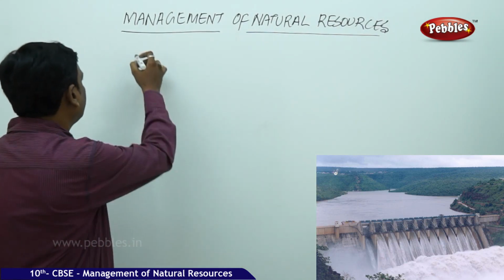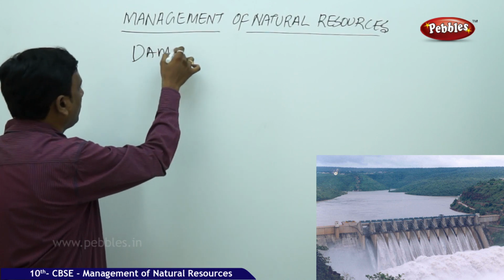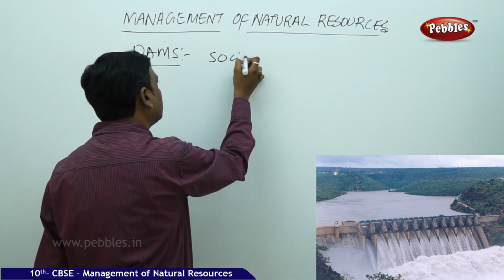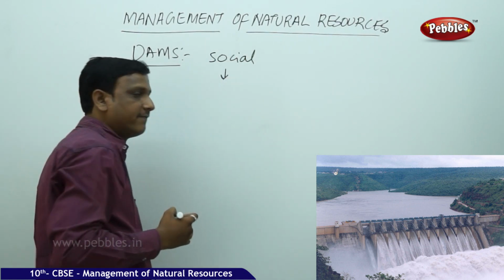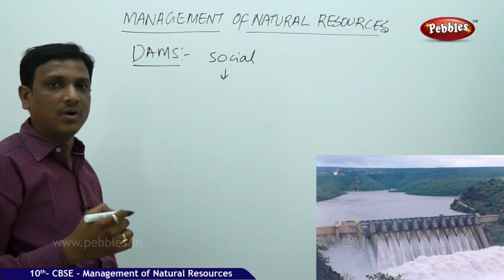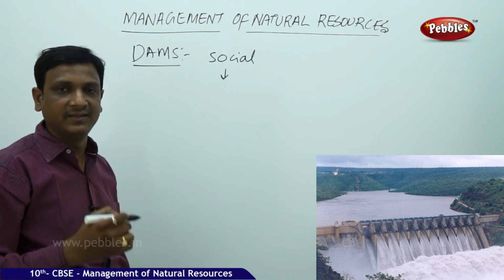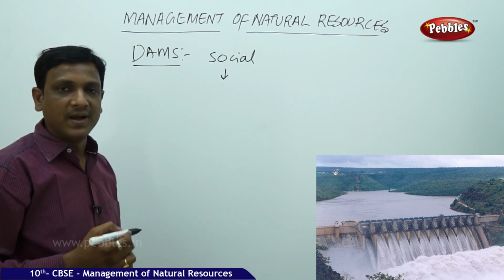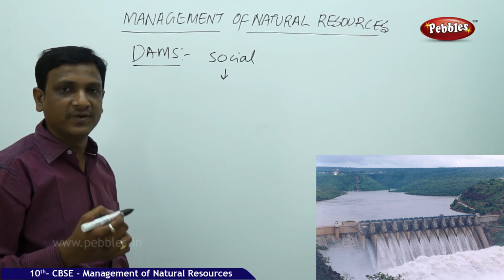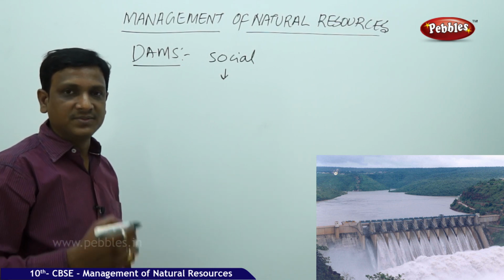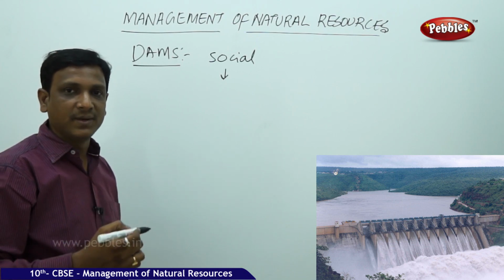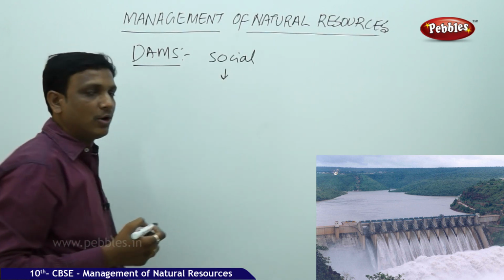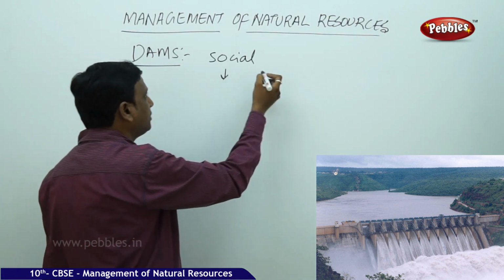Now let us once again have a look at the problems caused by dams. One is the social problem, as we have discussed, that it affects the lives of so many people. Those living in the vicinity of the area where the government plans to construct a dam are evacuated. The government makes promises, but it is not sure whether they get all the benefits. And not only in terms of money, leaving their home, leaving their motherland and going to some other place is a very pathetic condition, and many people may not be able to digest it. So these are the social issues.